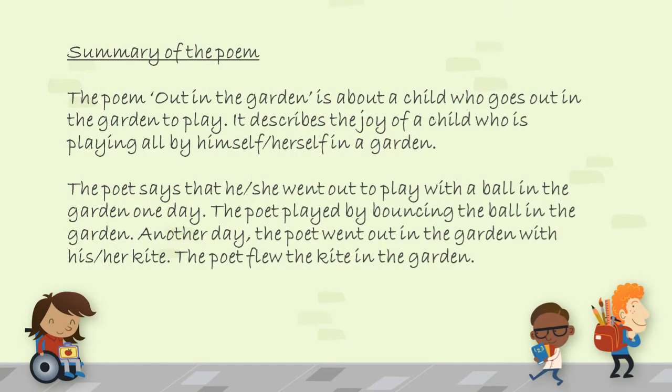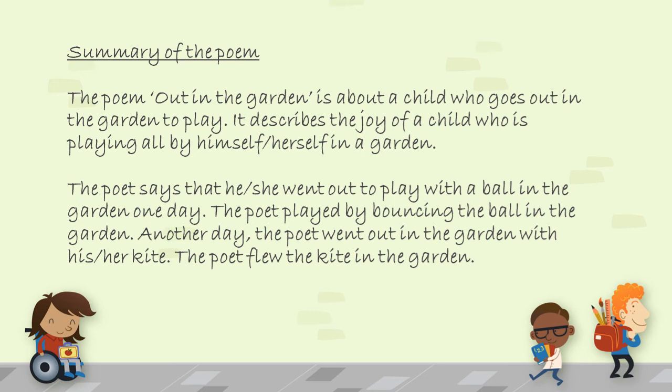Children, I hope you have understood the poem well, and I would give you a recap of the poem through the summary. The poem Out in the Garden is about a child who goes out in the garden to play. It describes the joy of a child who is playing all by himself or herself in a garden.